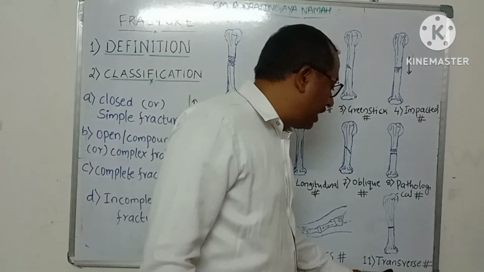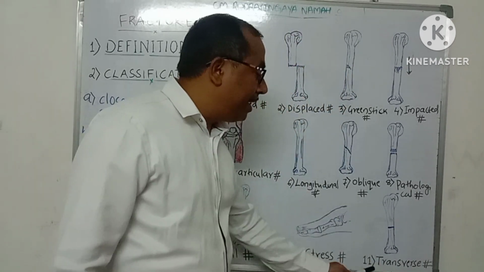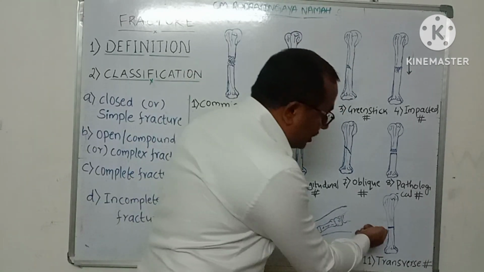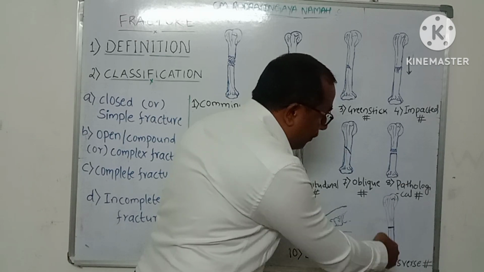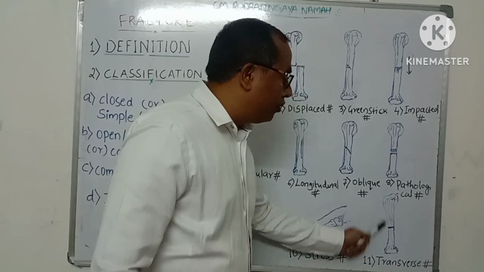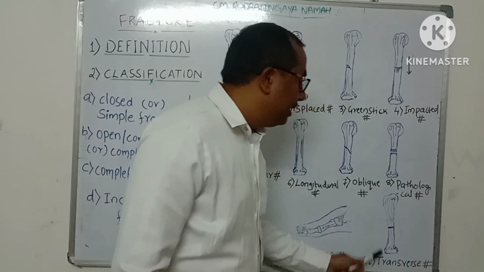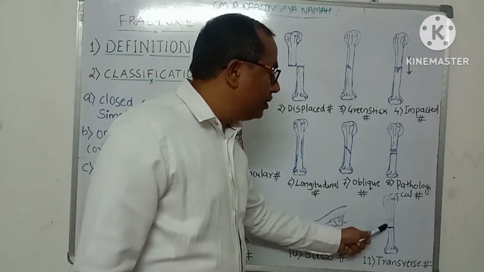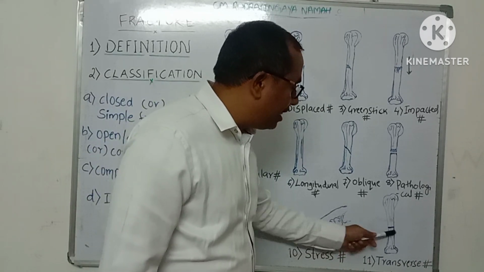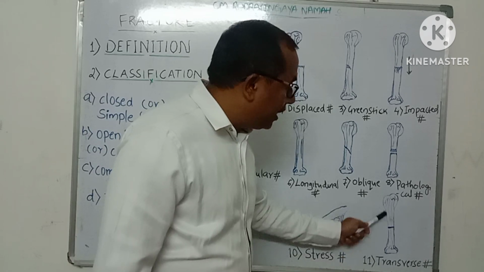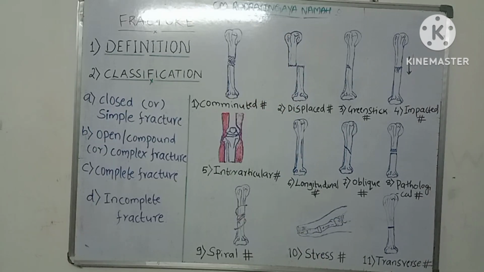Next one is transverse fracture. It is a break in the continuity of the bone in which the fracture line runs along the perpendicular line of the shaft of the bone. So what is a transverse fracture? The fracture line runs perpendicular to the shaft of the bone.